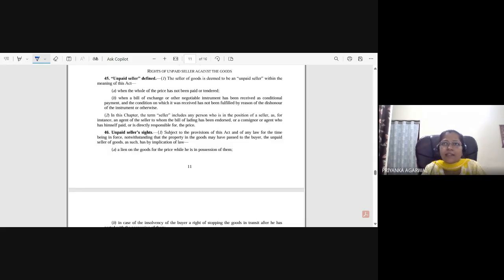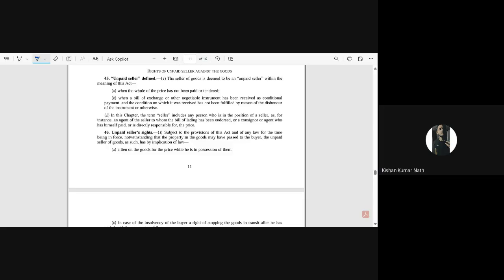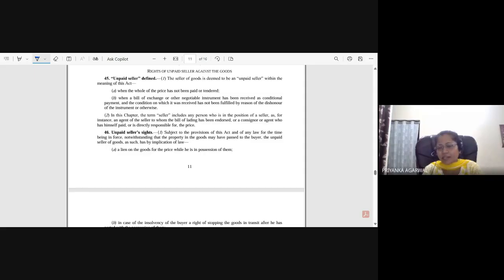Say if you bought something from a shopkeeper, say 1 kg of rice amounting to ₹100, and you have already paid ₹80 and 20 rupees is remaining. Do you think he will be called an unpaid seller? Yes, ma'am. Okay. And if suppose you have given a check of ₹100 and it has been dishonored, then also he will be called an unpaid seller.